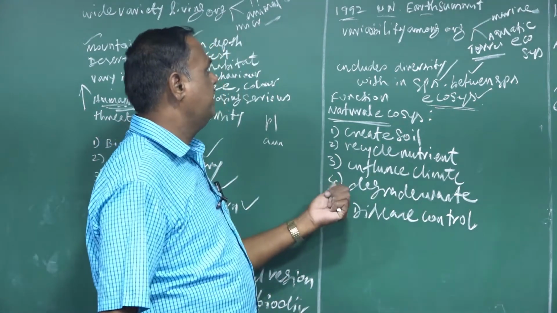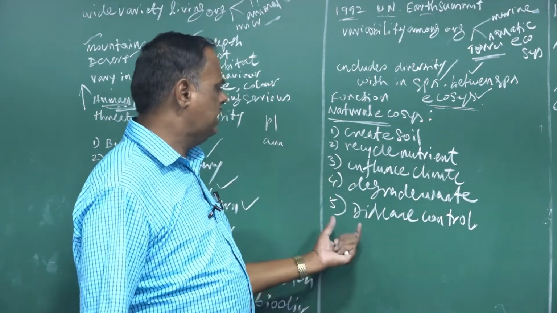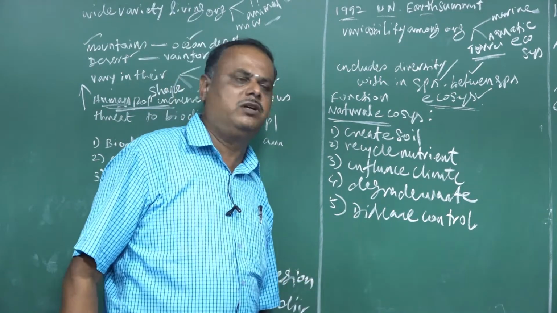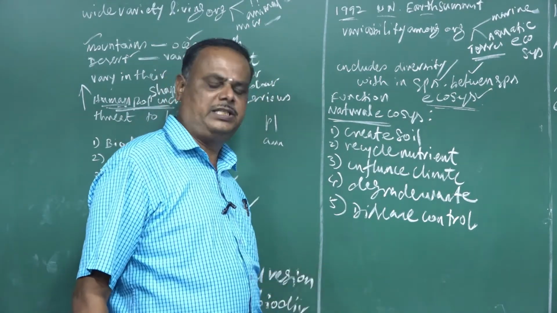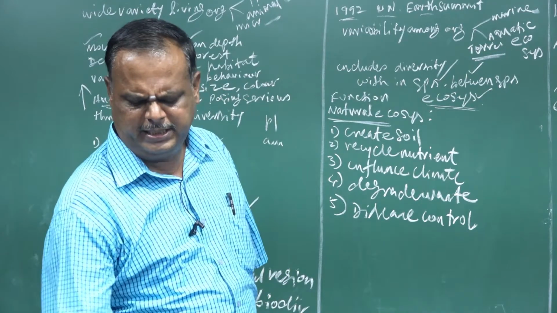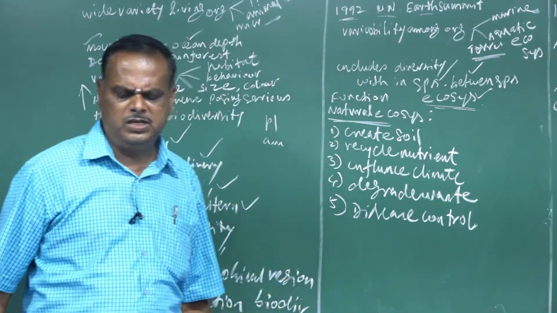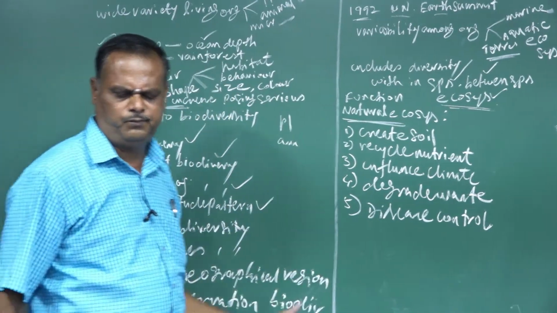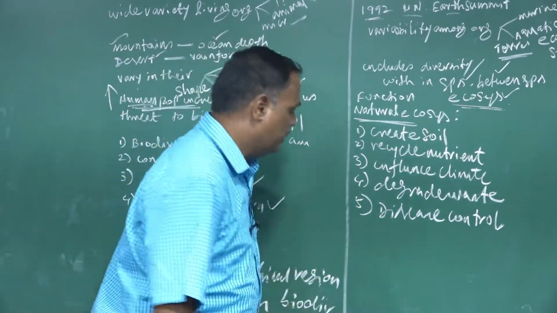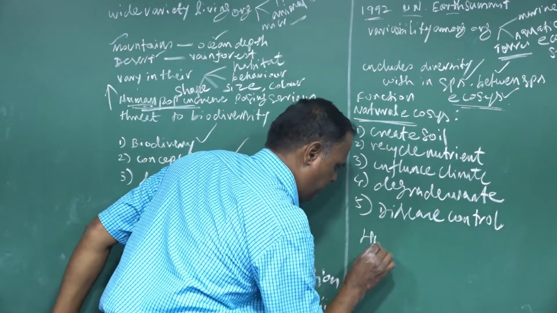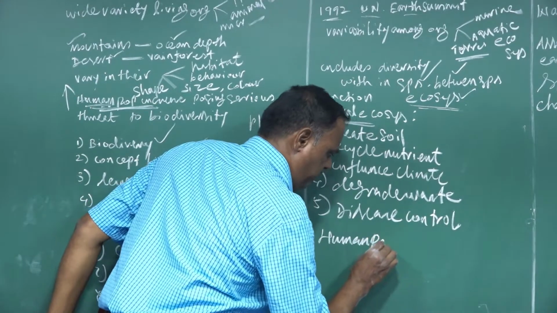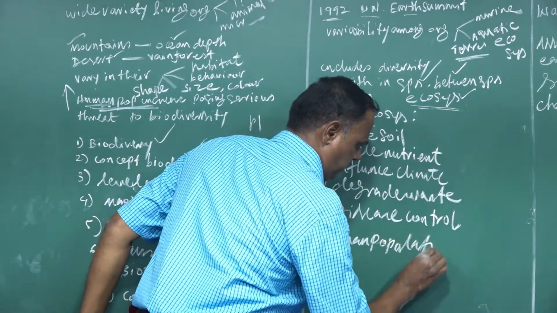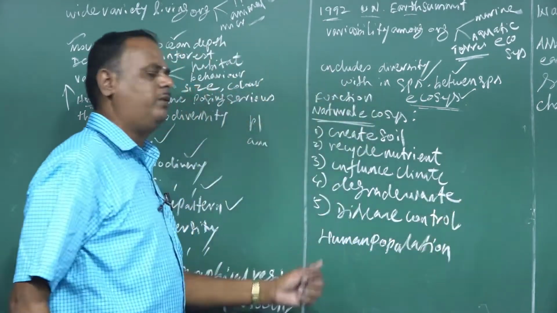At the same time, when the distribution of diversity of living organisms increases within the species, what about the human population?